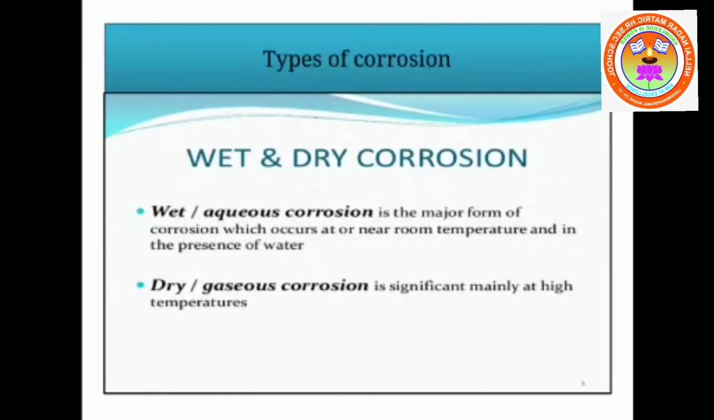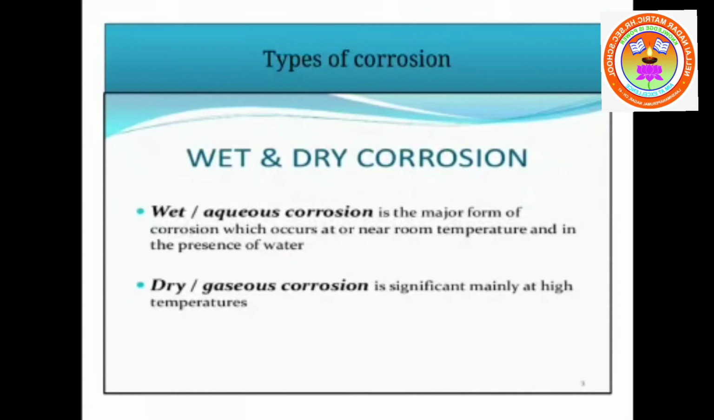Wet corrosion takes place at room temperature, whereas dry corrosion takes place at very high temperatures in the presence of chemical substances which contain oxygen, hydrogen, nitrogen, sulfur dioxide. Okay, children. So dry corrosion is also called as electrochemical corrosion or gaseous corrosion because gases are involved in dry corrosion. The gases like oxygen, nitrogen and sulfur dioxide at very high temperatures. So this corrosion is called dry corrosion.